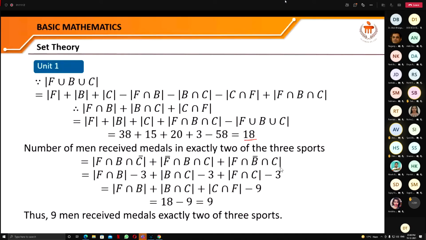You can check it. And therefore this is minus 9, and as we have already calculated this value from here, that is 18. So 18 minus 9 is 9. So there are 9 people in total who received medals in exactly 2 of the 3 sports.